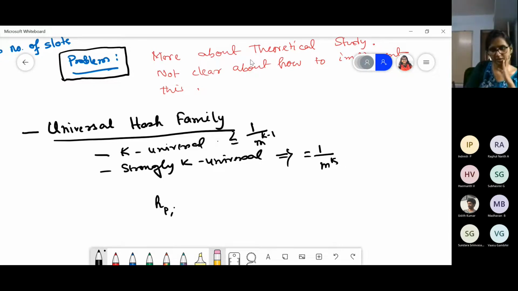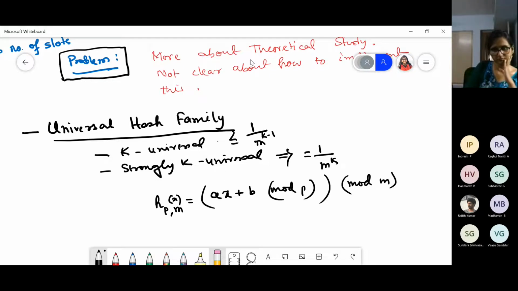This will be (A x plus B mod P) mod M. And you take H where all such PM are there, where A belongs to Z_P star, and B belongs to Z_P.